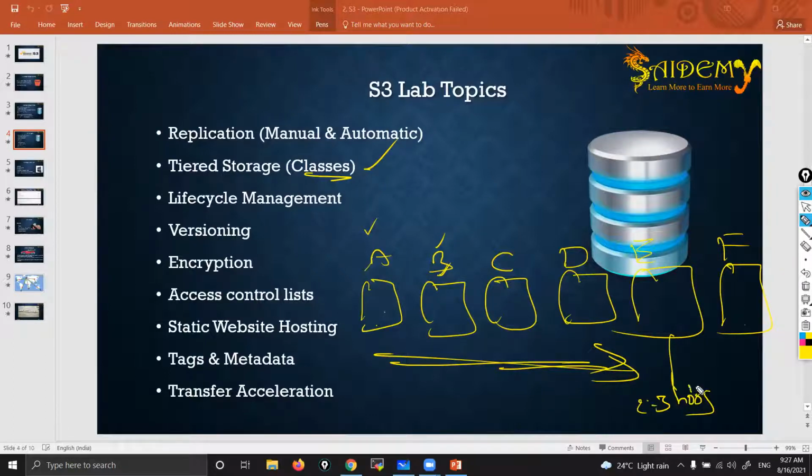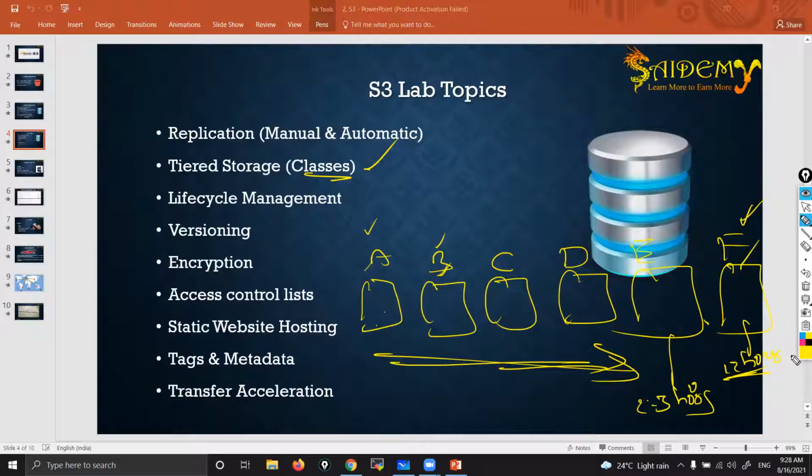For F, if you want to retrieve data from here, you need to wait for 12 hours. After uploading any data, if you want to access it, you need to wait for 12 hours. The durability and availability numbers come down slowly, and it's the cheapest among all 6. That's all. So based on your requirement, you choose your required storage.